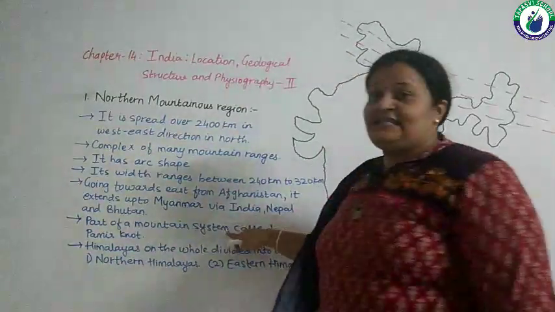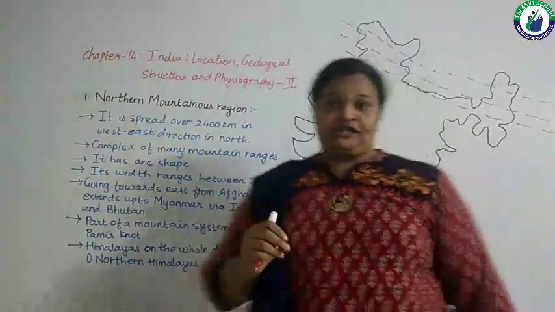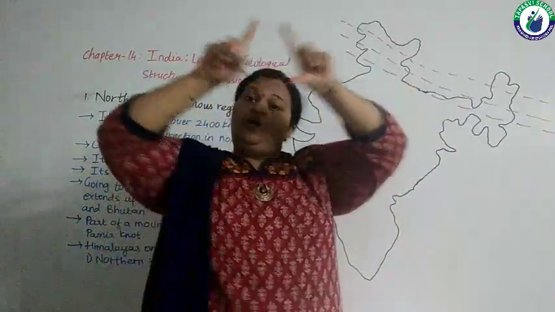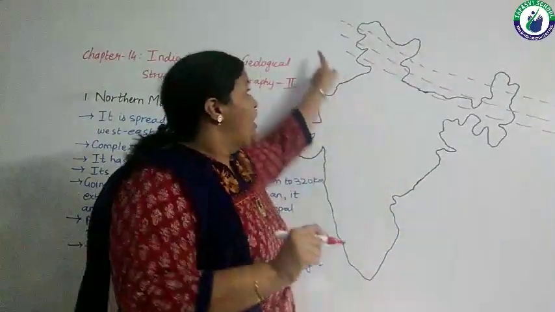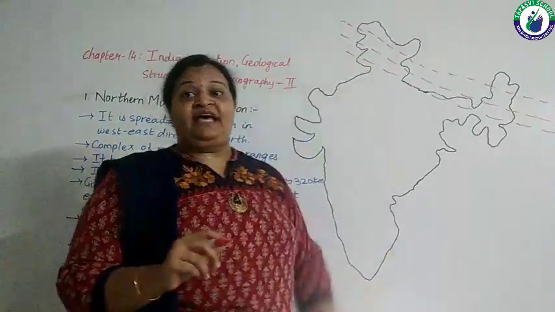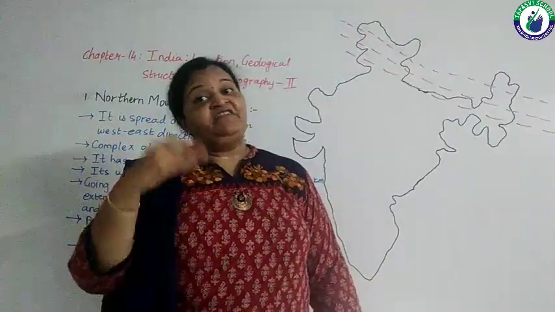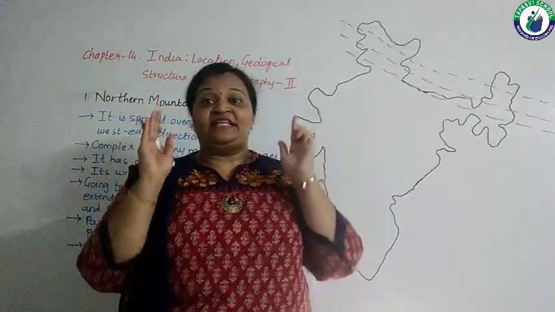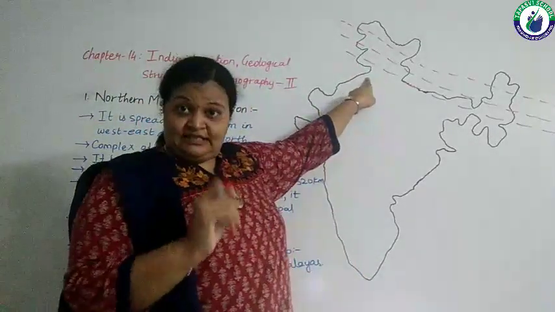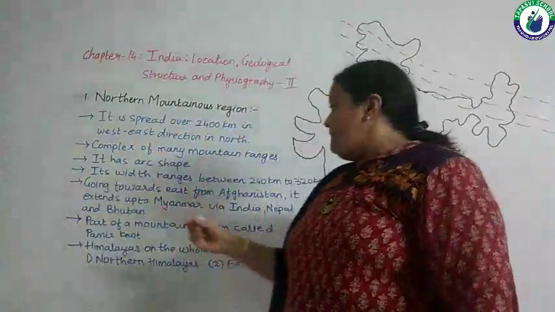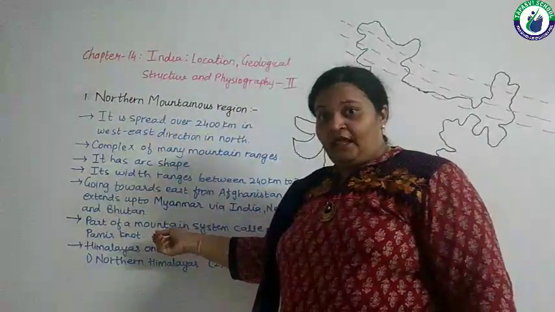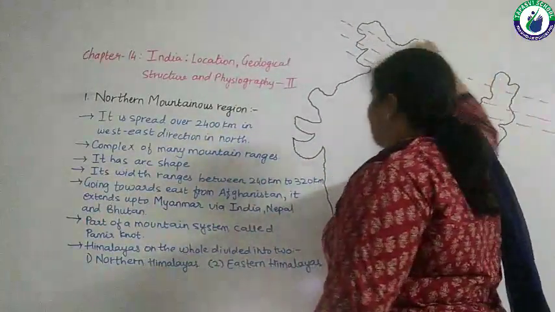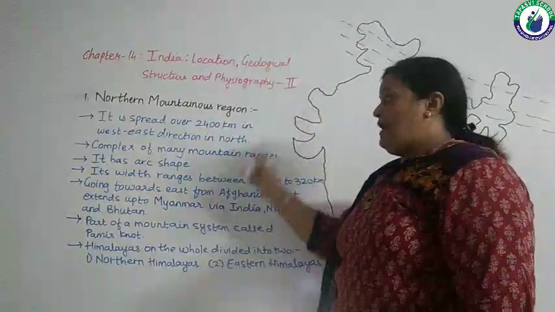Part of the mountain system called Pamir Knot. Himalayan mountain system is the part of the whole mountainous region of northern side, which is known as Pamir Knot. Even various other mountains are the part of the mountain system, which is known as Pamir Knot. So Himalayan mountain system is the part of Pamir Knot. Right? We have various other mountains lying here. So these Himalayas are the part of Pamir Knot.